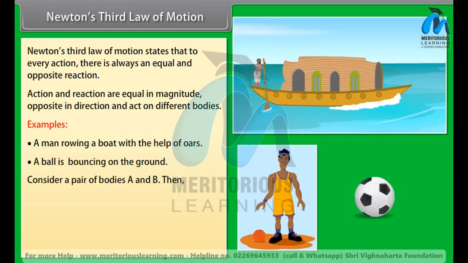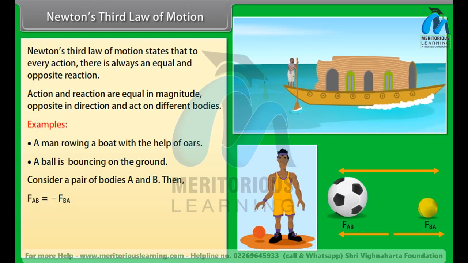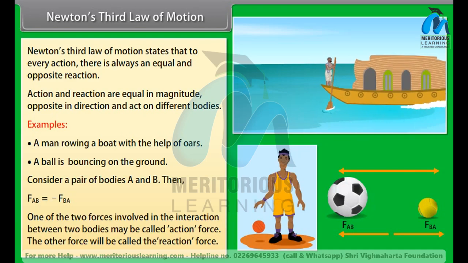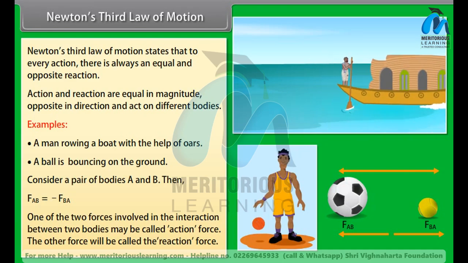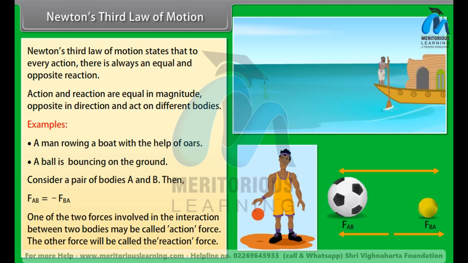Consider a pair of bodies A and B. Then FAB = −FBA. One of the two forces involved in the interaction between two bodies may be called the action force. The other force will be called the reaction force.